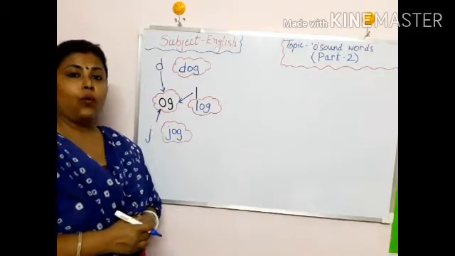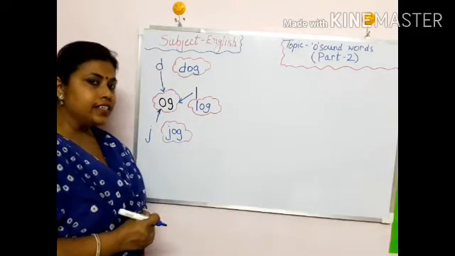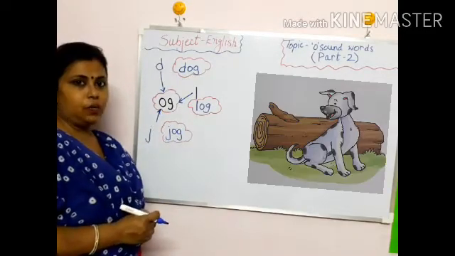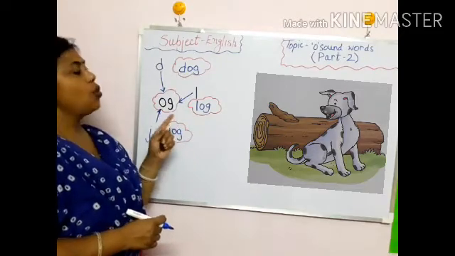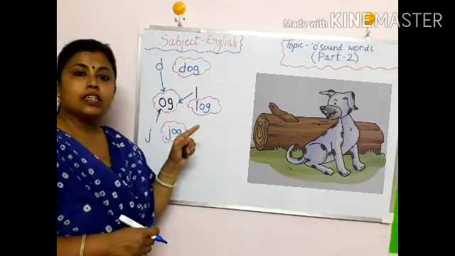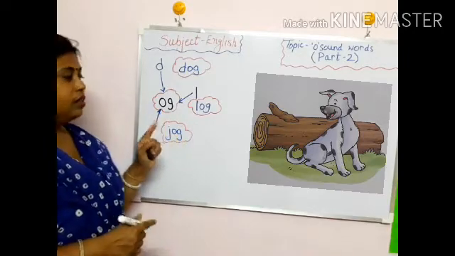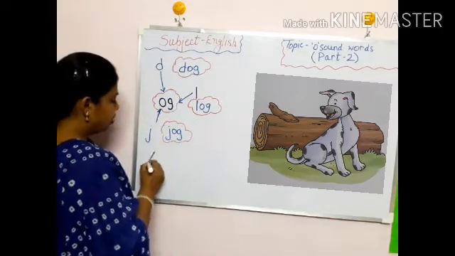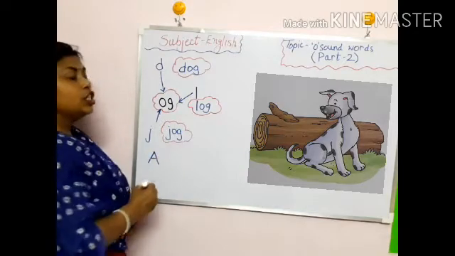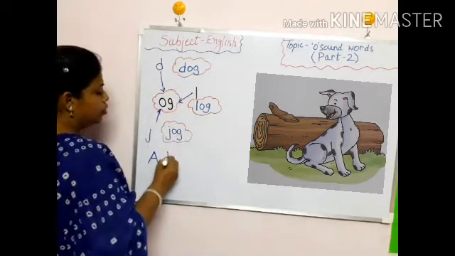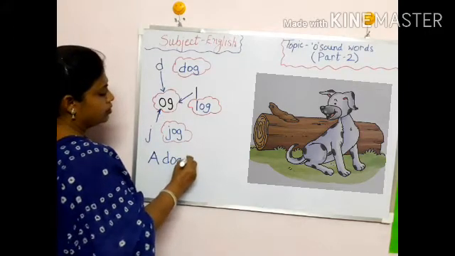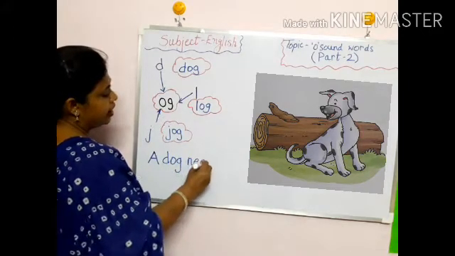So let's do one sentence. What can you see in this picture? You can see dog and log. So our dog is sitting near the log. We will write a dog. What is the spelling of dog we have done here? D-O-G, dog. N-E-A-R.